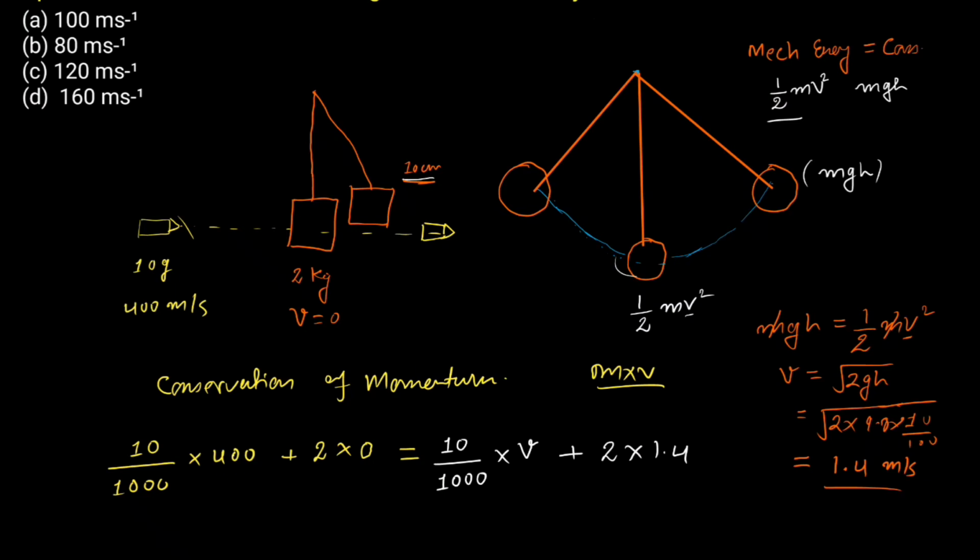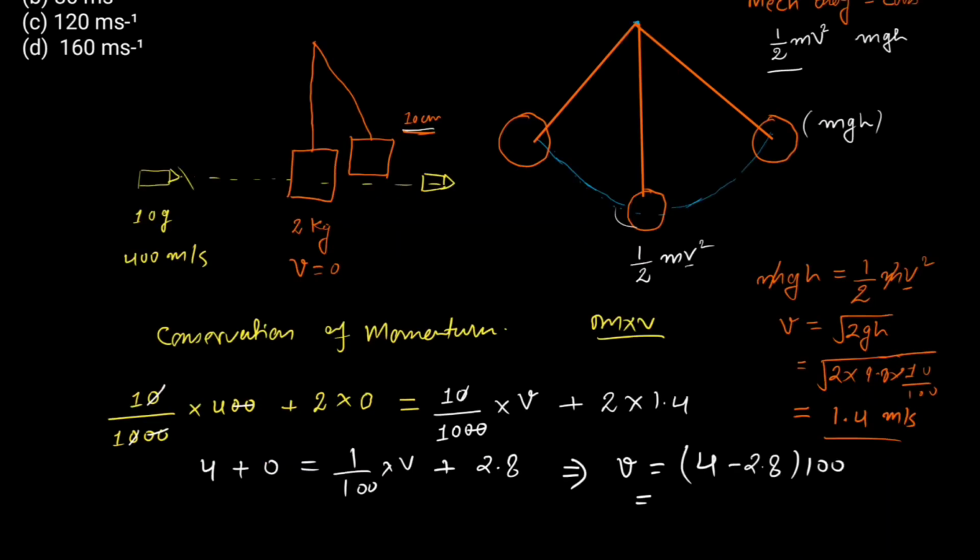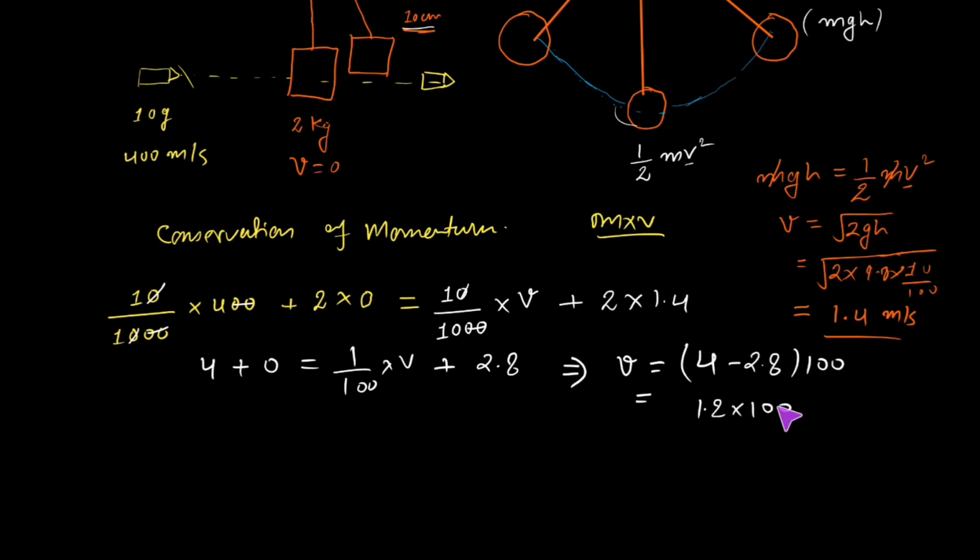From here we can simplify this equation, and this will be 4 plus 0 equal to 1 by 100 into v plus 2.8. Or from here we can simply get the value of velocity as 4 minus 2.8 into 100, and this will be equal to 1.2 into 100, and this is equal to 120 meter per second. So this would be the speed of the bullet after it emerges out from this wooden block.